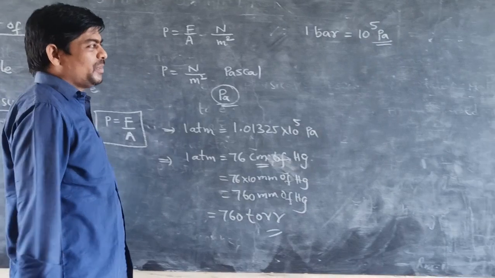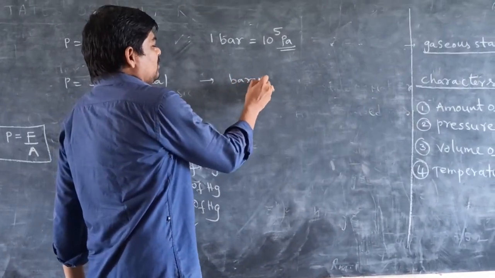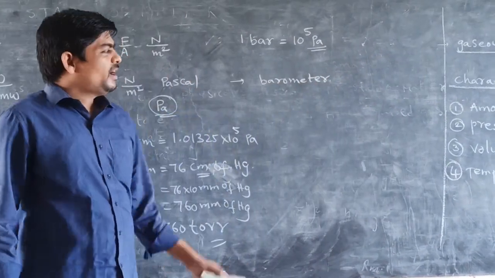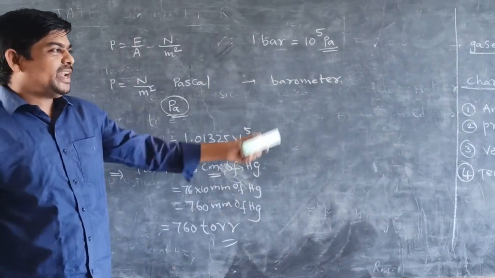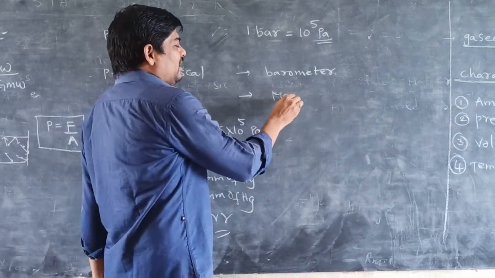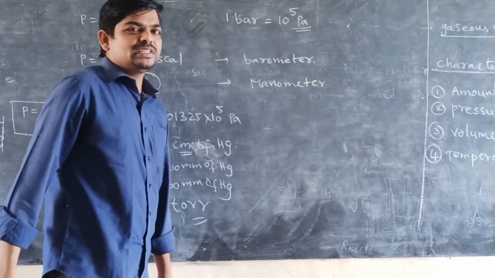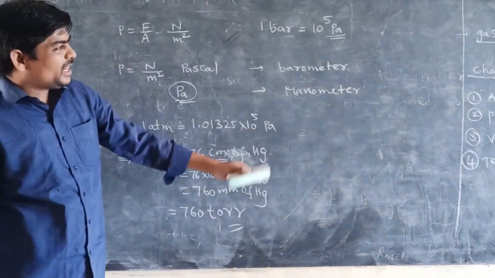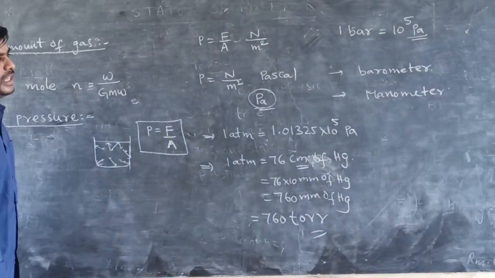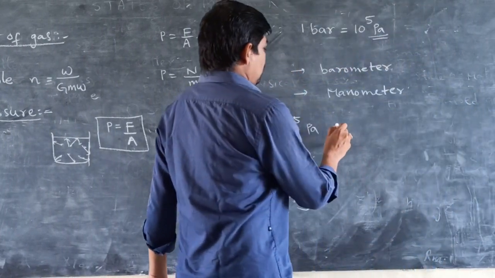Generally, atmospheric pressure is measured by using the barometer. Whereas pressure of a gas in a container is measured by using the manometer. So that is using manometer. Next one, that is volume. Volume of a gas.